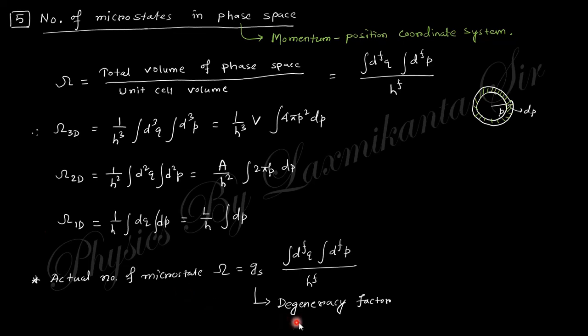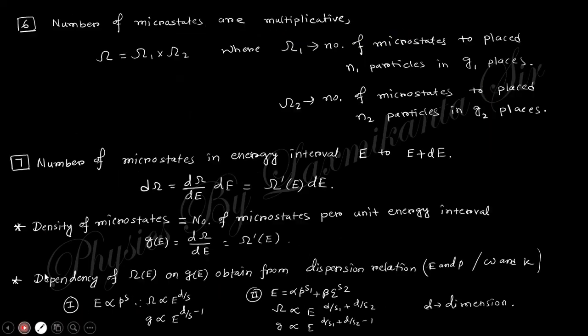So in the phase space diagram, the number of microstates will be gs times the integration of d^f q and d^f p over h to the power f. f is the degrees of freedom. q is the position, the generalized coordinate, and p is the generalized momentum. Next thing, if there are two microstates, then their combined effect will be multiplicative. The number of microstates will be multiplicative.